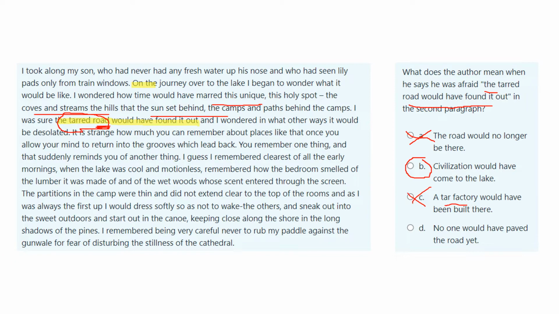So that's why C is wrong. And D, no one would have paved the road yet. He's not afraid that nobody would have paved the road. He's afraid that people would actually have paved the road. He does not want civilization. He wants to escape from everything. So that's why answer D is also wrong.